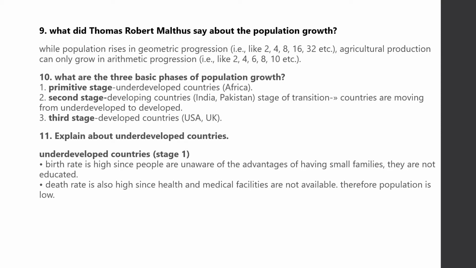Explain about underdeveloped countries. Stage 1, underdeveloped countries. Birth rate is high since people are unaware of the advantages of having small families. They are not educated. They do not know the usage of contraceptives also. Death rate is also high since health and medical facilities are not available. Therefore, population is low.